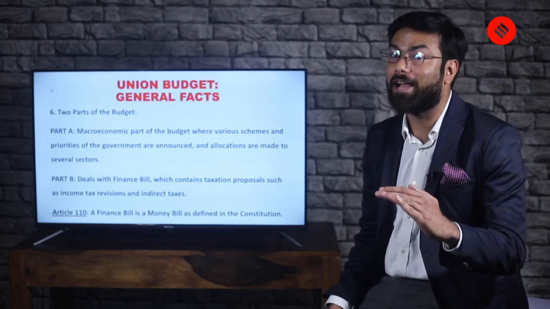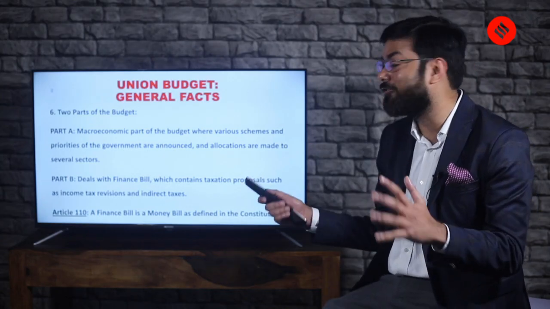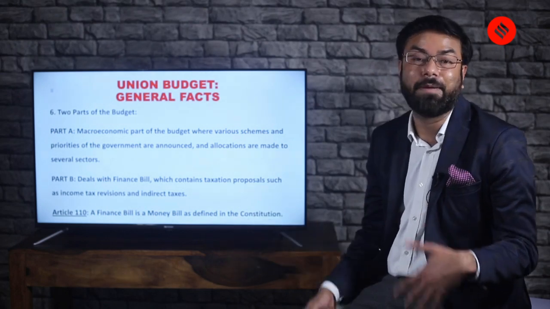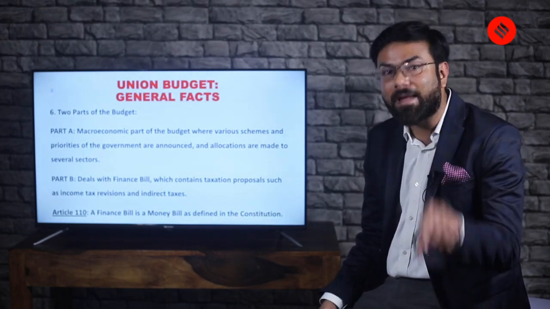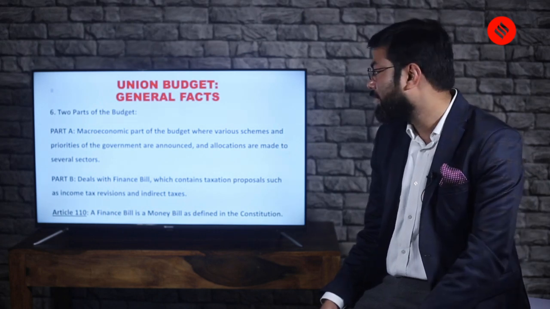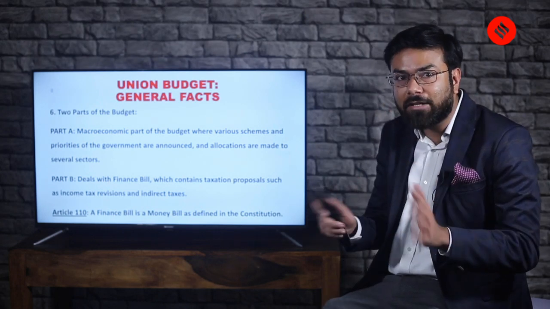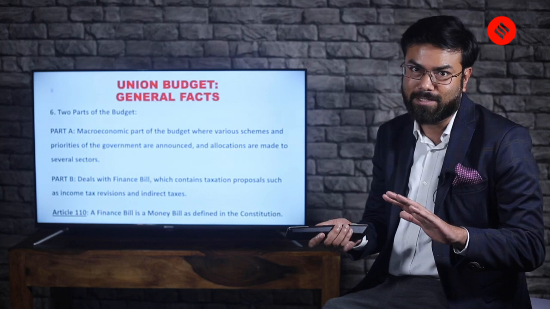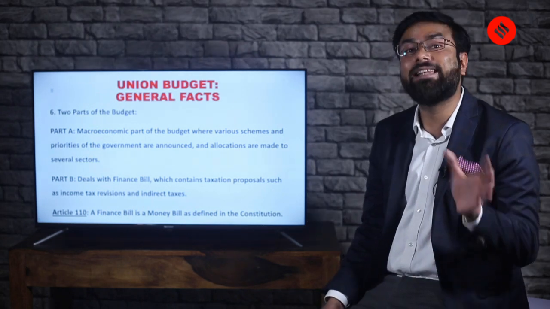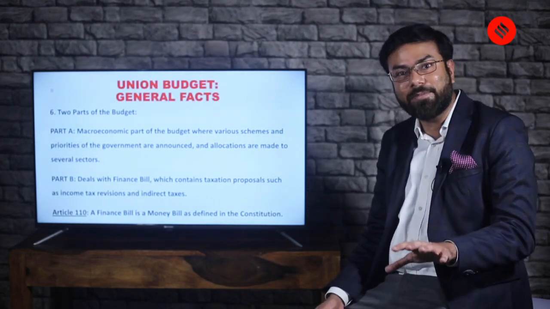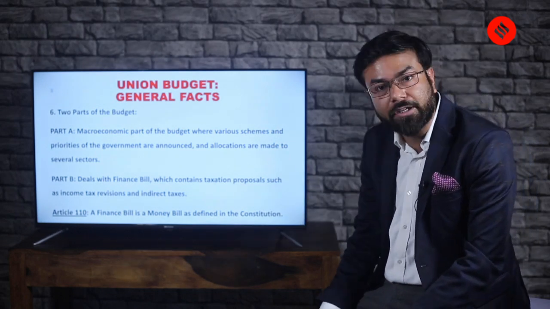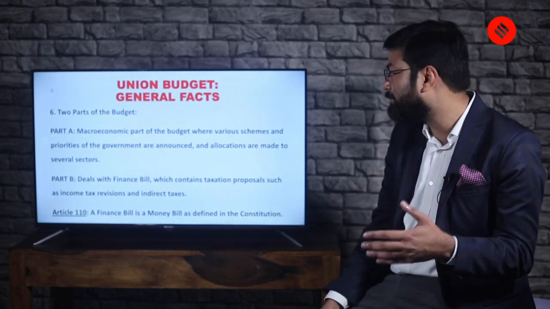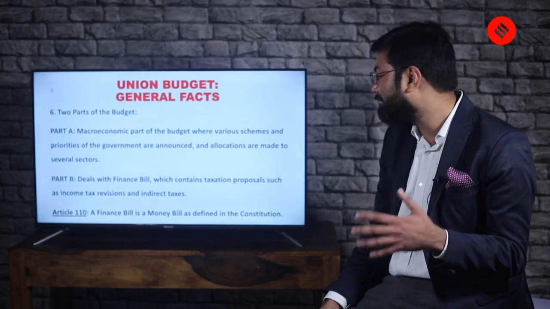Now, I'm not going ahead of Article 110 and discussing what it means, because I'm leaving this for you to comment in the box below: how finance bill and money bill are similar and different. They're not the same, yet they are similar. When we say they are similar, there must be some differences. So Article 110 becomes important for your exams because a finance bill is a money bill as defined in the Constitution.